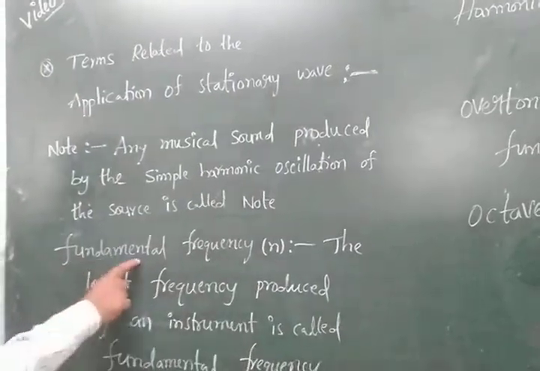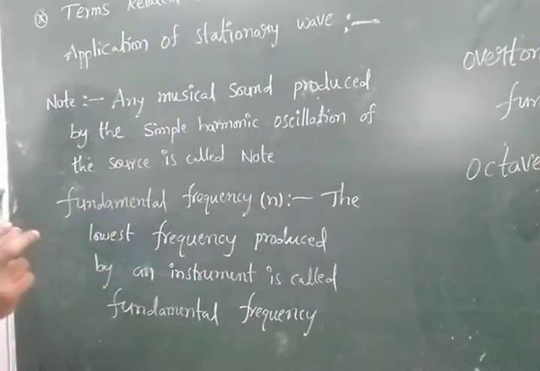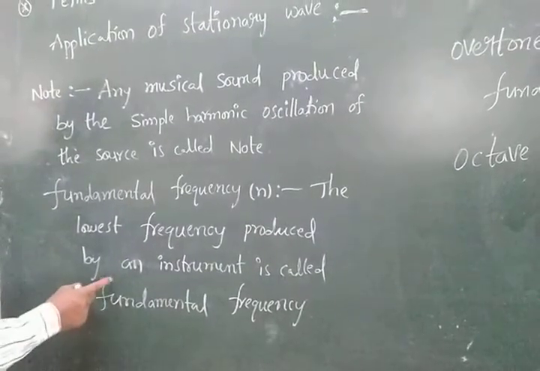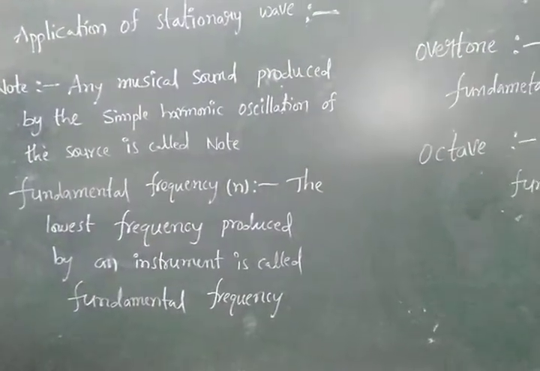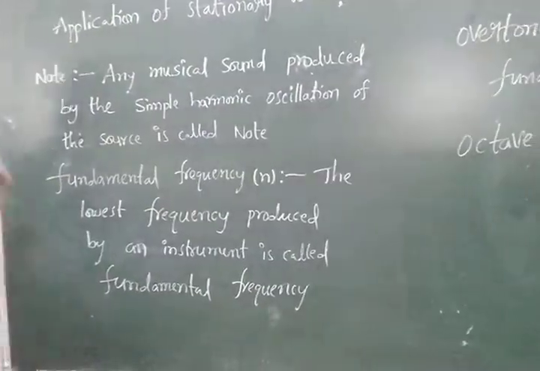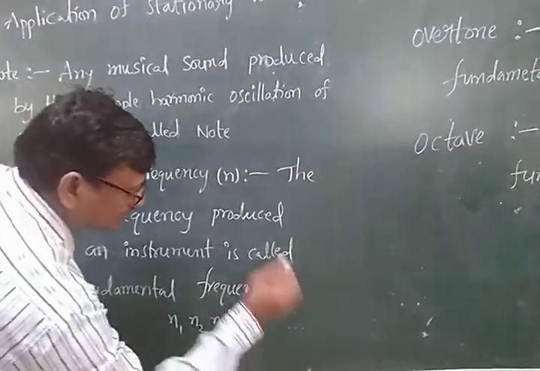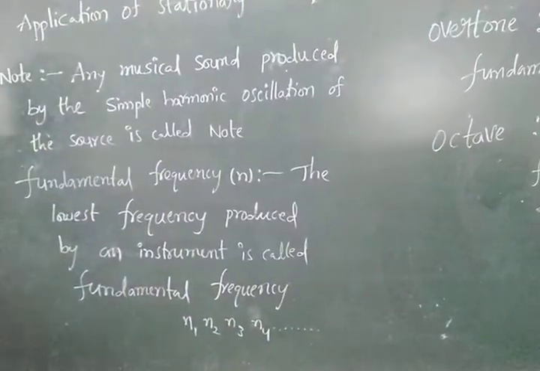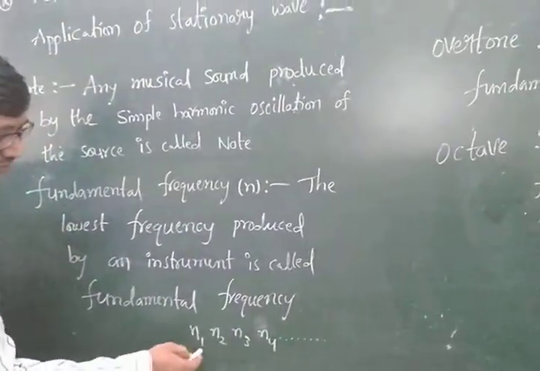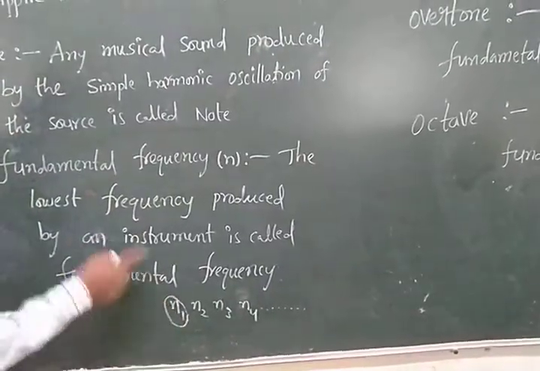The next is the fundamental frequency. Fundamental means initial. The lowest frequency produced by an instrument is called the fundamental frequency. For example, the frequencies produced by the instrument are N1, N2, N3, N4 and so on. Among these, N1 is the least frequency, and this is called the fundamental frequency.